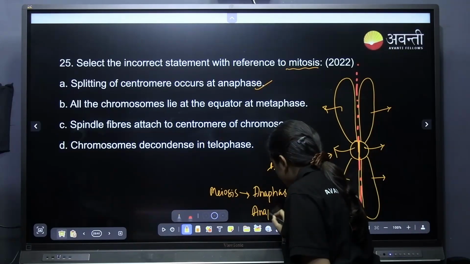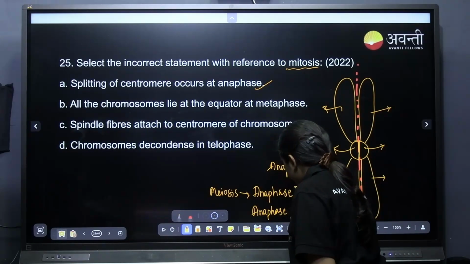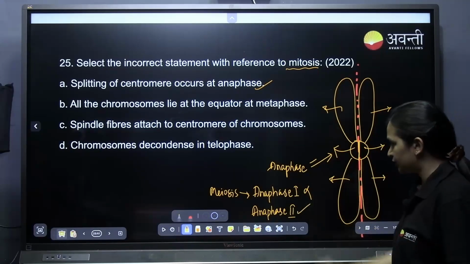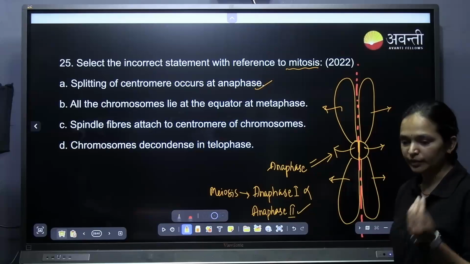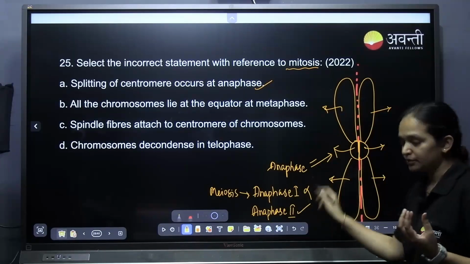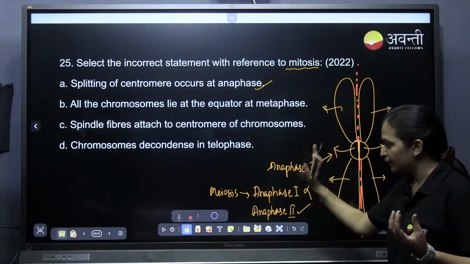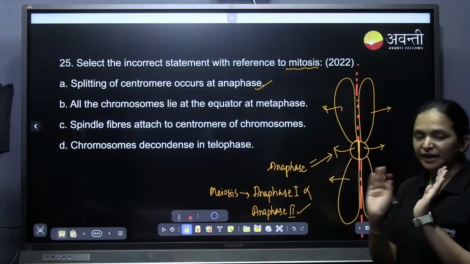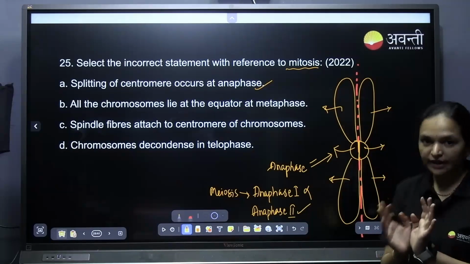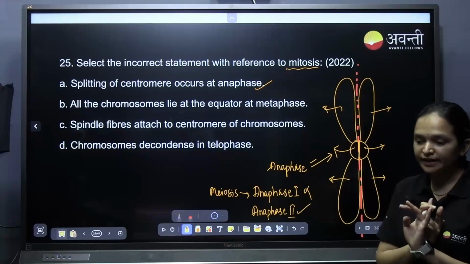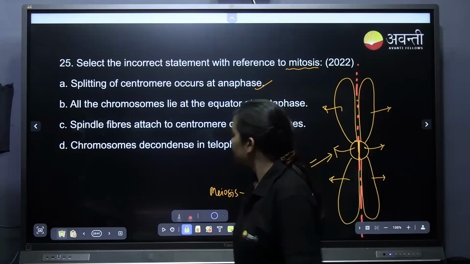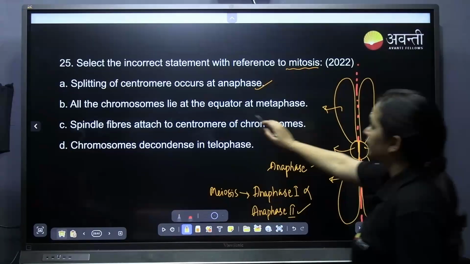Anaphase 2, will the splitting take place? Yes, ma'am. Yes, it will. So you need to remember this. Many previous year questions have been asked on this particular concept about the anaphase. In mitosis, in anaphase, splitting of centromere takes place. In meiosis 1 it is not taking place, in meiosis 2 it is taking place. Remember it.